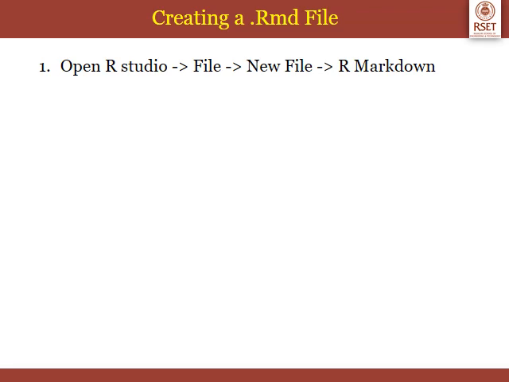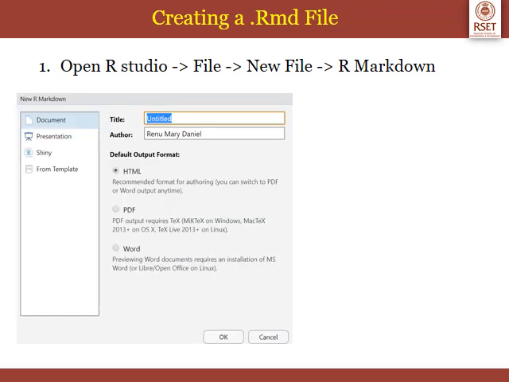Now we'll start creating a .rmd file, which is a markdown file. To do that, open RStudio, go to File, New File, and choose the option R Markdown. Now you can see a window like this appearing, which will prompt you to enter the title as well as the author name.